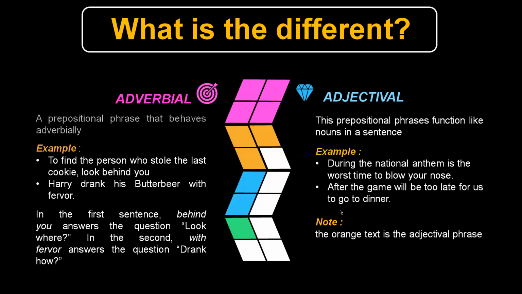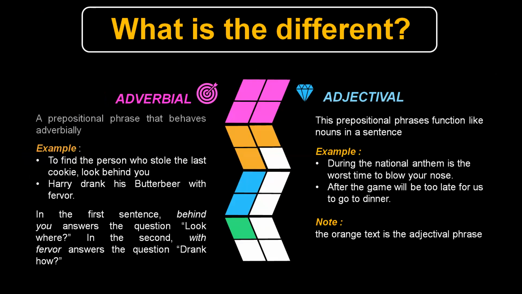What is the difference? The adverbial is a prepositional phrase that behaves adverbially. For example, to find the person who stole the last cookie, look behind you. Terry drank his butterbeer with fervor. In the first sentence, behind you answers the question, look where. In the second, with fervor answers the question, drank how.